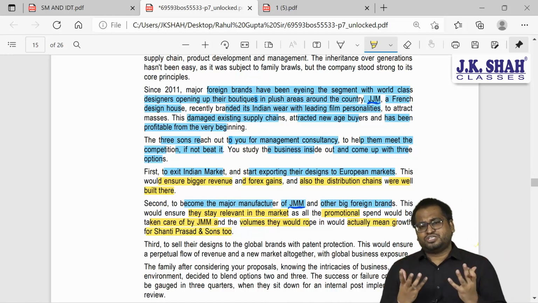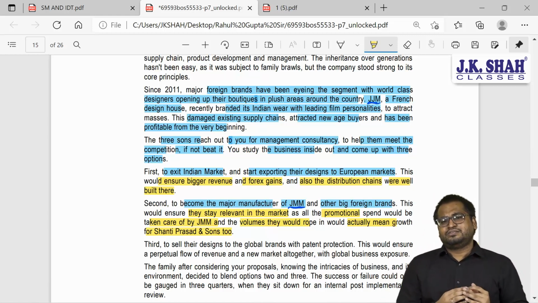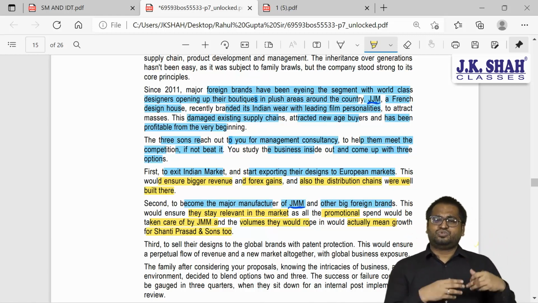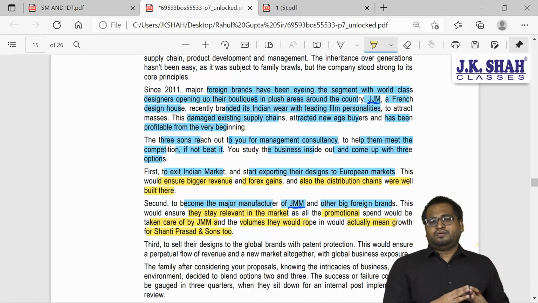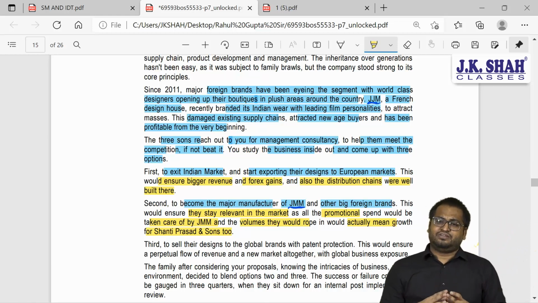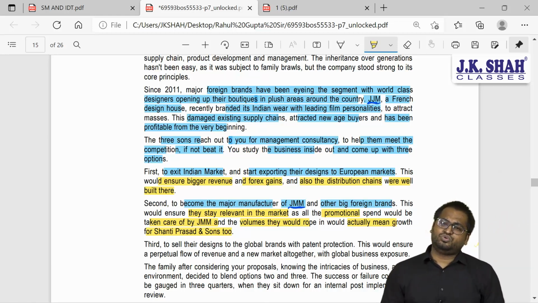So all the promotional related activity will be done by the competitors, that is the contractors, the main company who has given us the contract. So JJM will spend the money for promotional purposes. This will lead to growth because they will be giving us more orders. We will be able to manufacture more. So this will also result into growth.